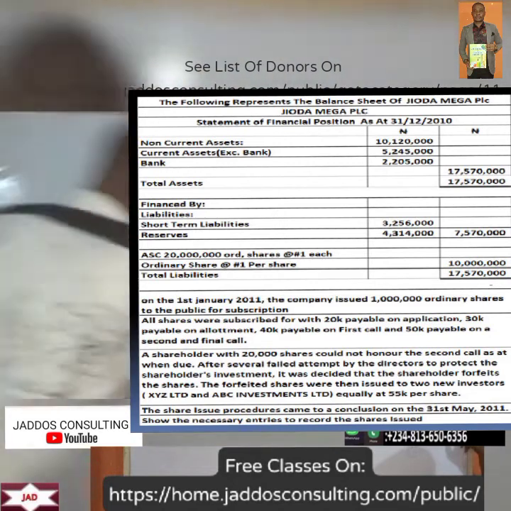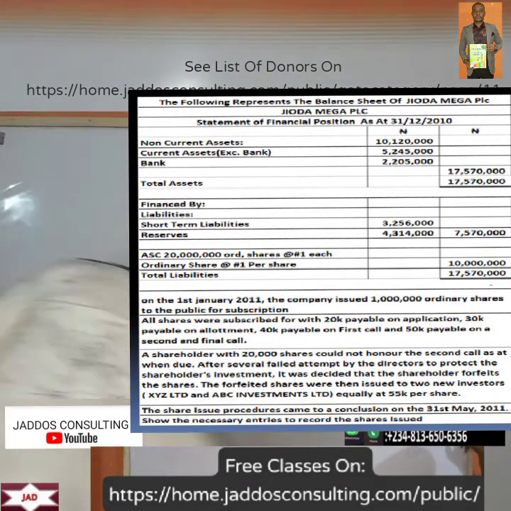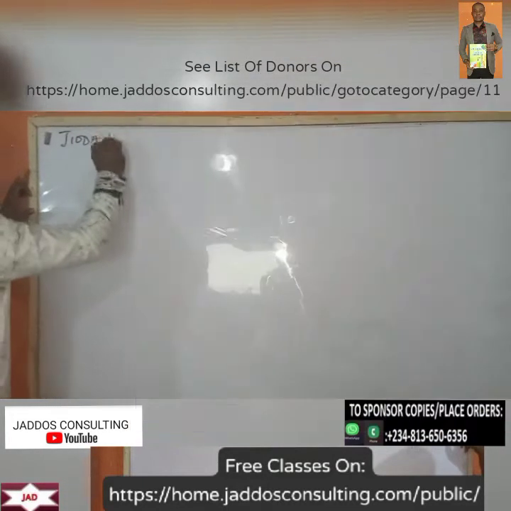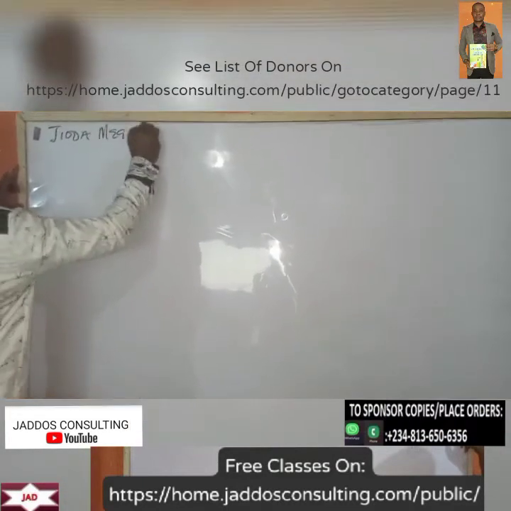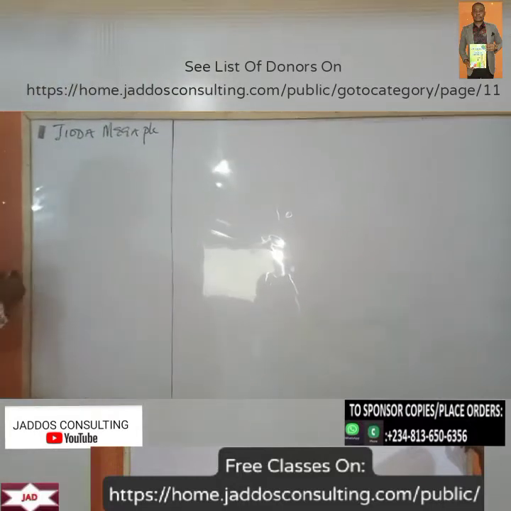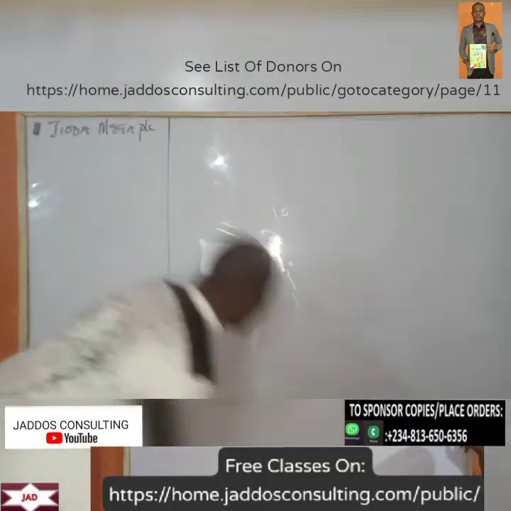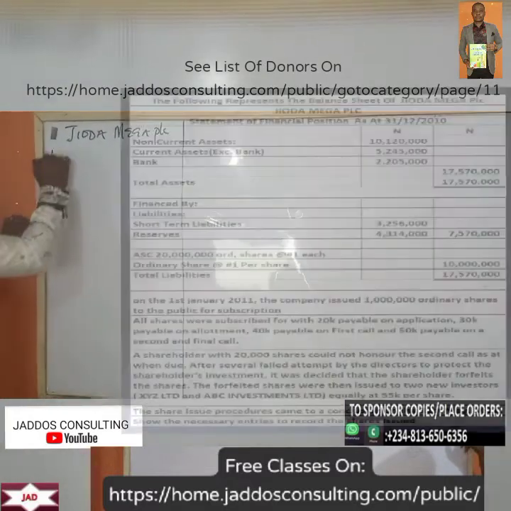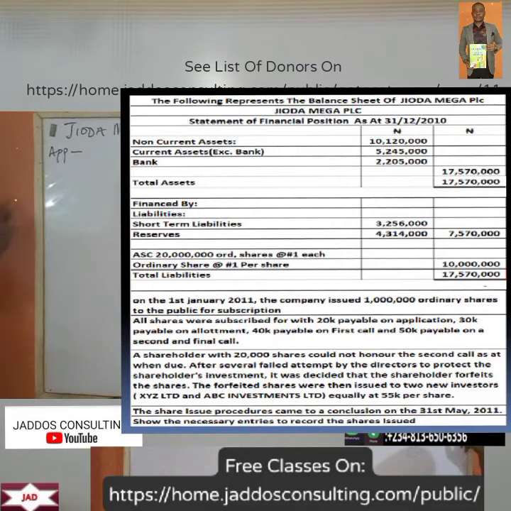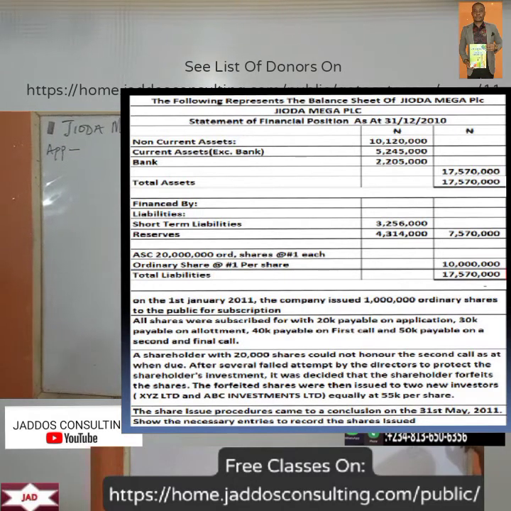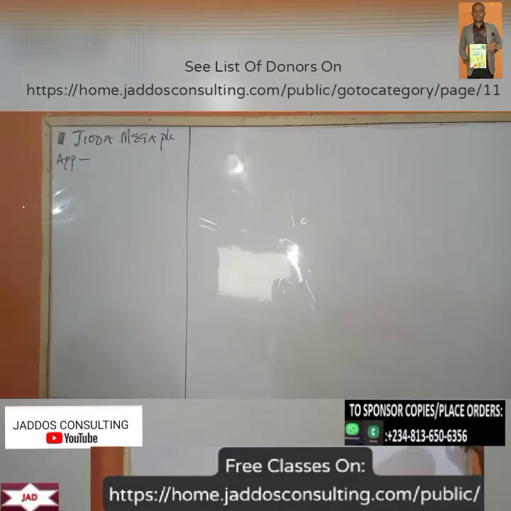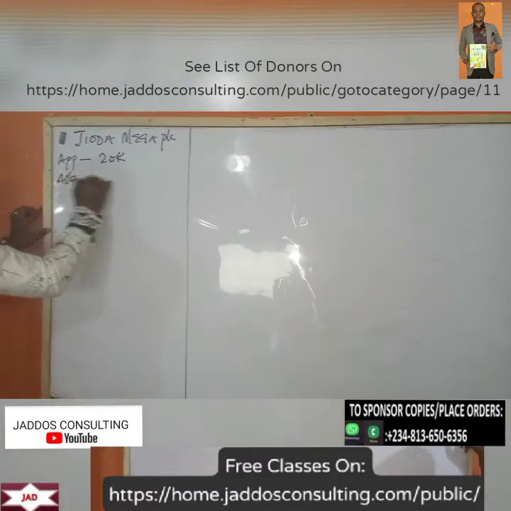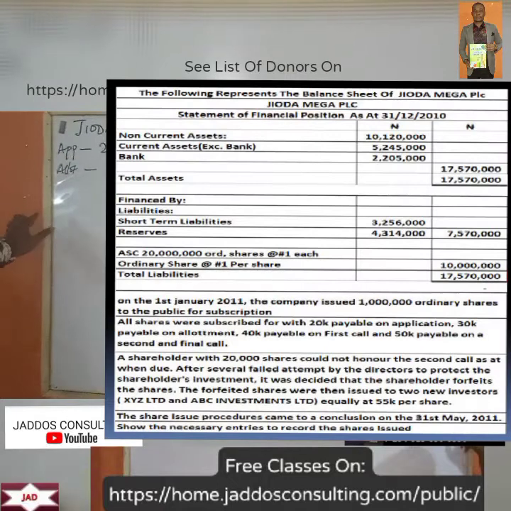Okay. We have Judah Mega PLC. So what do we have there? We have application. Application there is what? 20 kobo. Allotment there is what? 30 kobo.